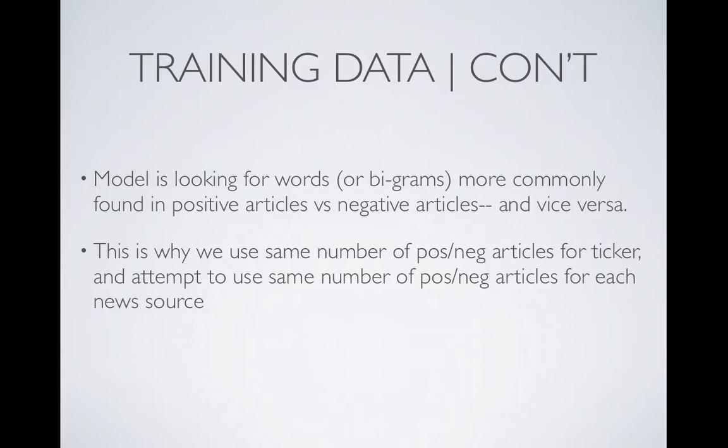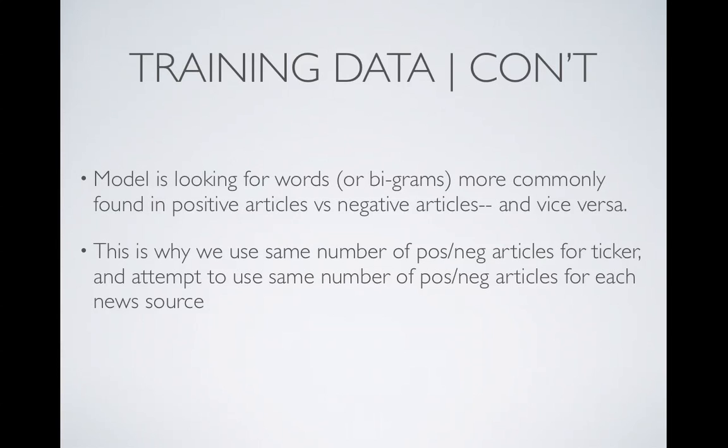And then when you submit an article that you want classified, it's going to look through this article and find these bigrams and say, well, how many bigrams do I have, and use that to determine if the model thinks that it's positive or negative. And then again, this is why we use the same number of positive and negative articles for tickers, so that the specific ticker or company name isn't associated with positive or negative.